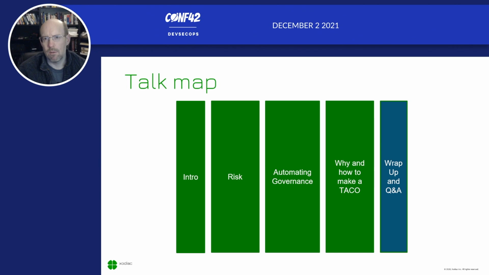And we've talked about why and how to make a TACO, and how a TACO is a mnemonic to help you understand how you can start to marry these and scale them out across your organization to understand what is a good safety pipeline. What does that look like? What are the things we want to see in there? What do we as an organization agree is necessary in order for us to be able to allow a delivery team to deliver software?